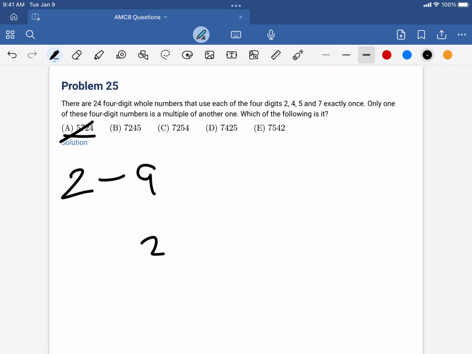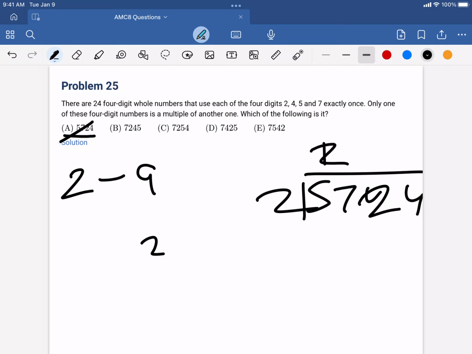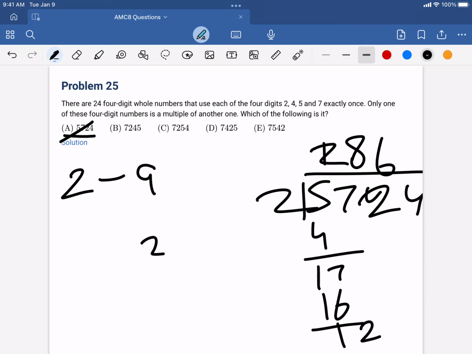Because if we divide by 2, it would lead to something like 2 and then something. So 5724 divided by 2, like that, and then 2, 4, 1, 7, 8, 16, 1, 2, 6, and then 2.